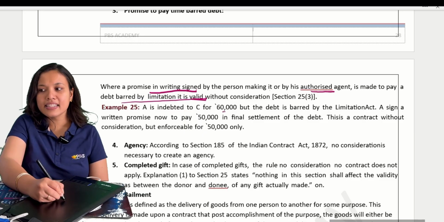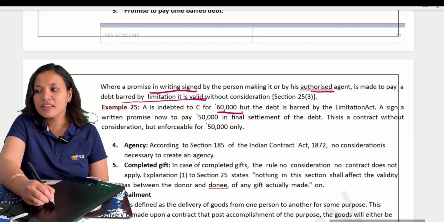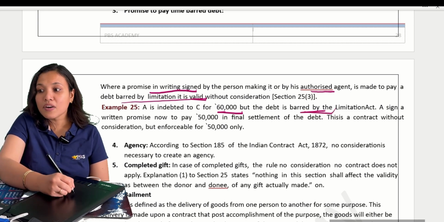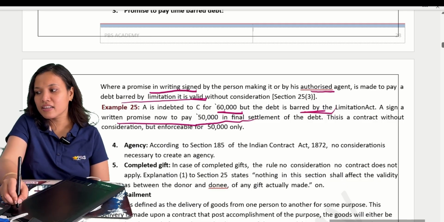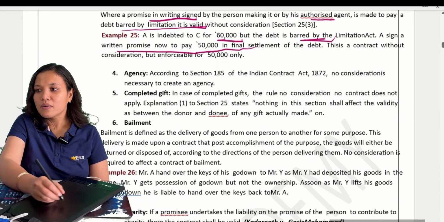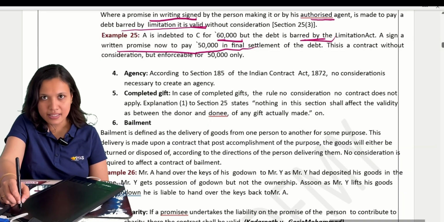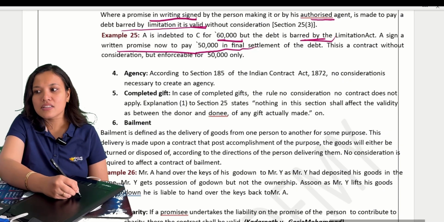See, A is indebted to C for 60,000, but the debt is time barred. It is over. But now A signs a written promise to pay 50,000 in final settlement. Can he be made to pay? Even though it is without consideration, yes he can. The agreement is enforceable. Yes, it is enforceable for 50,000 only, not 60. That's the thing. Next, agency.